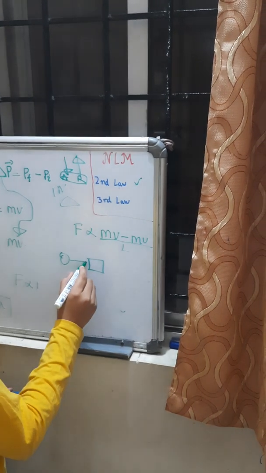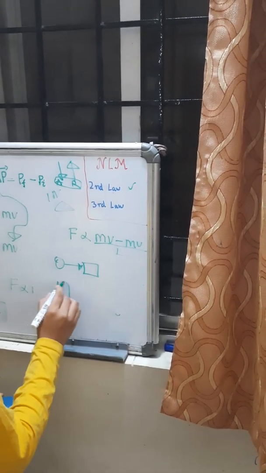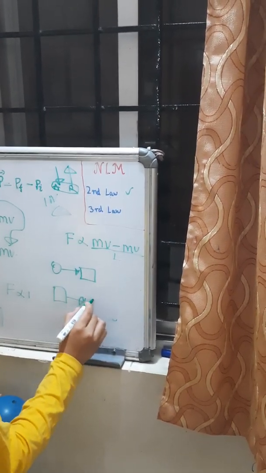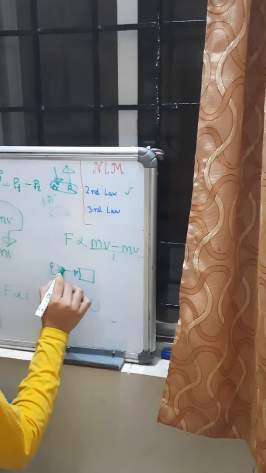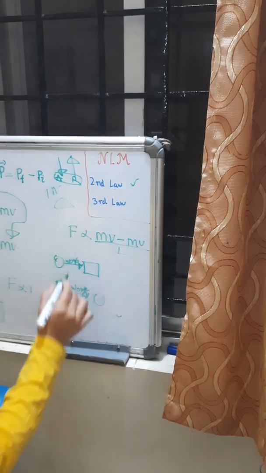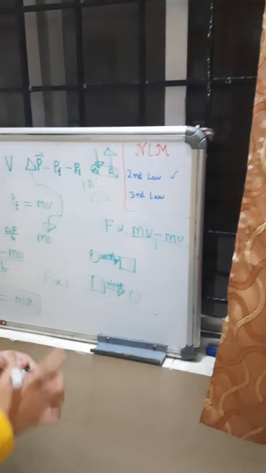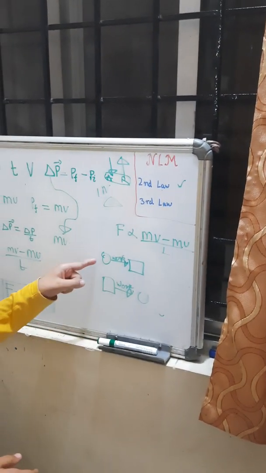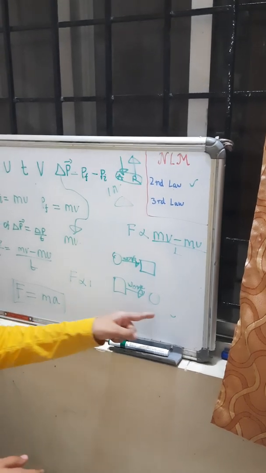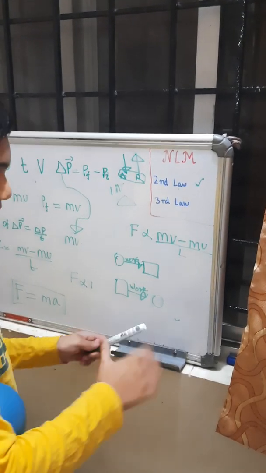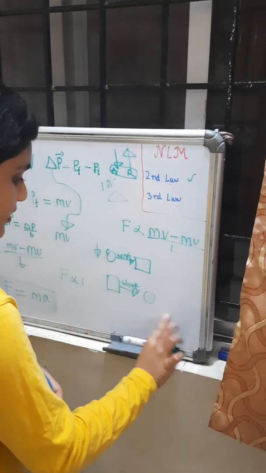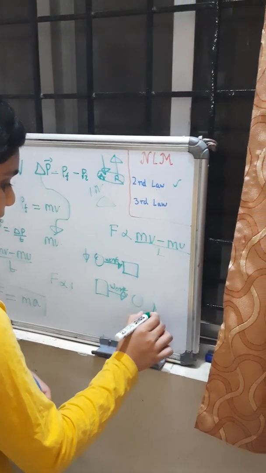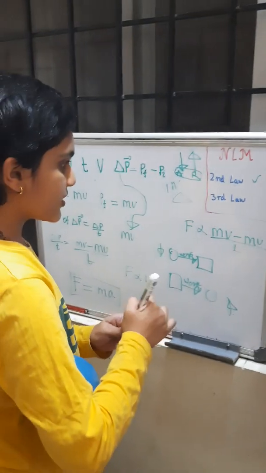Now, this tile does work on this ball. Then these must be in different bodies, right? So different bodies and opposite directions. This one is down. This one is up. This is Newton's third law.